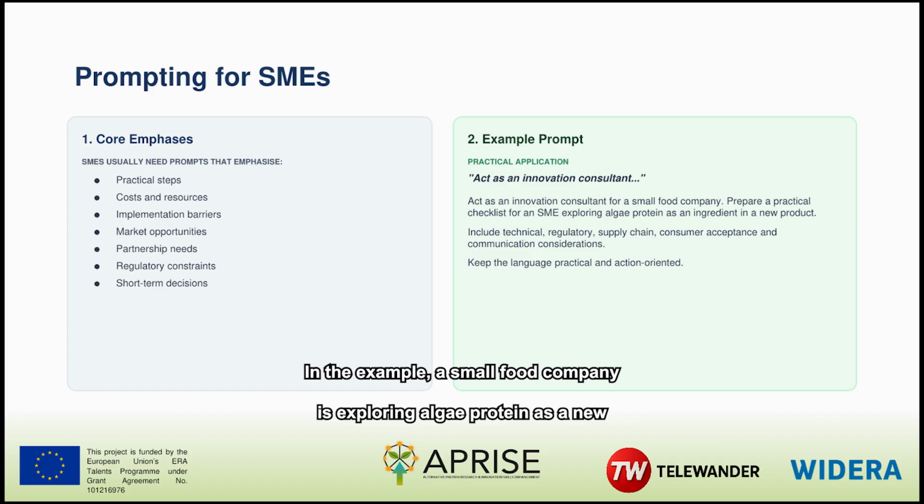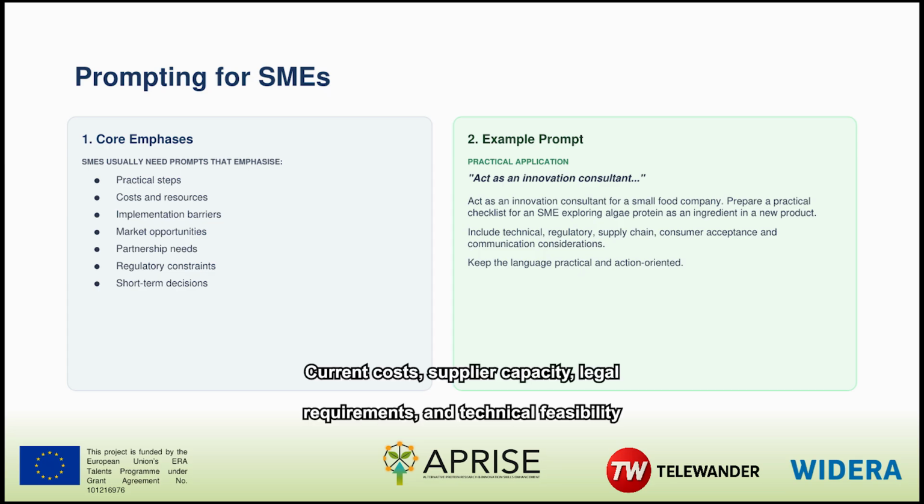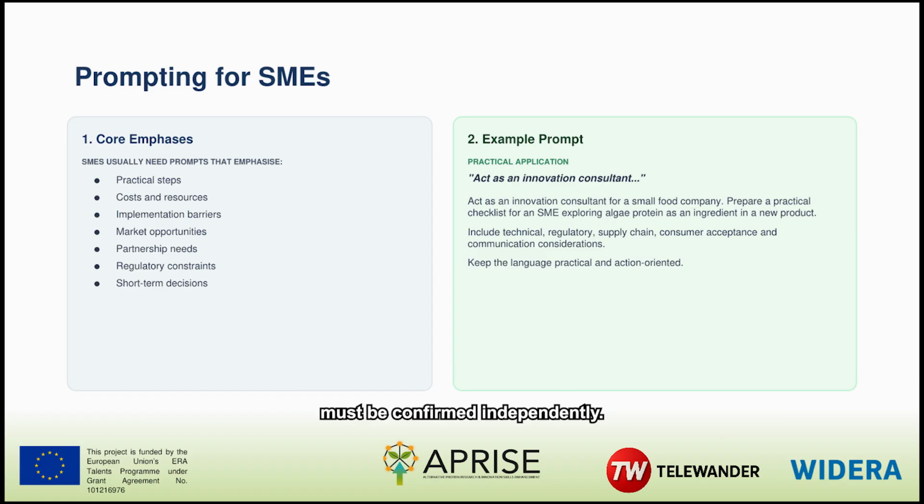In the example, a small food company is exploring algae protein as a new ingredient. The AI is asked for a checklist covering technical, regulatory, supply chain, consumer acceptance, and communication considerations. This creates a useful agenda for expert discussion. It is not a business case or regulatory approval. Current costs, supplier capacity, legal requirements, and technical feasibility must be confirmed independently.